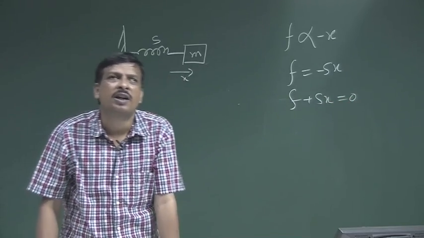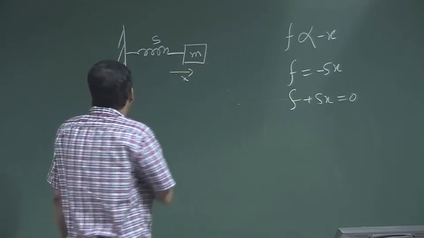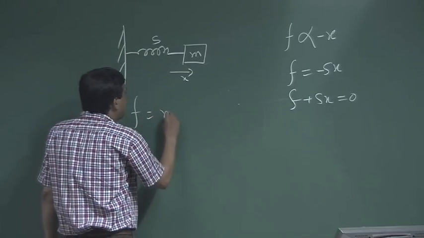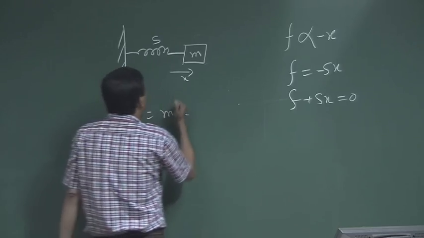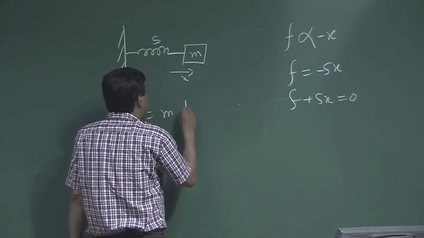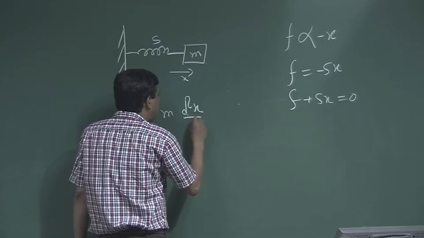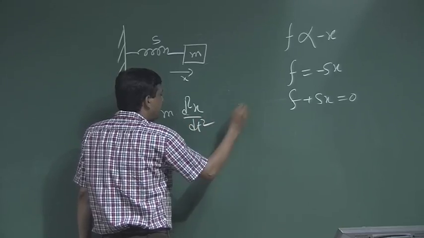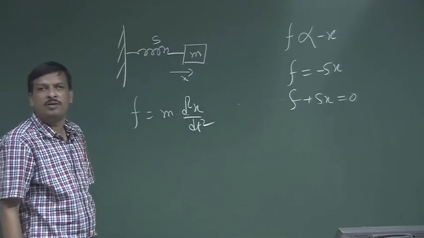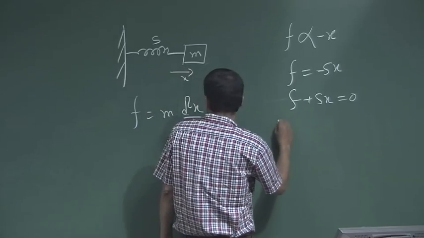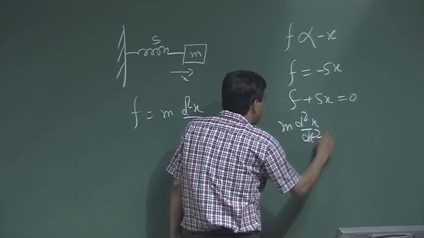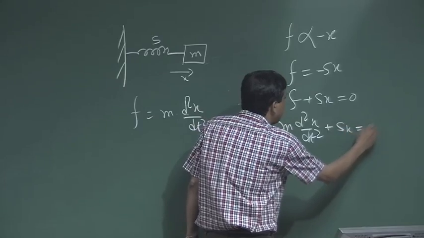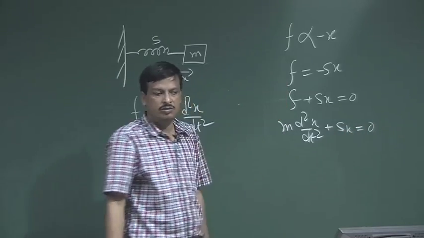So, what is force? As per Newton's second law of motion, force is nothing but mass into acceleration. What is acceleration? If x is the displacement, acceleration is d2x by dt square. So, this equation becomes m d2x by dt square plus Sx is equal to 0.